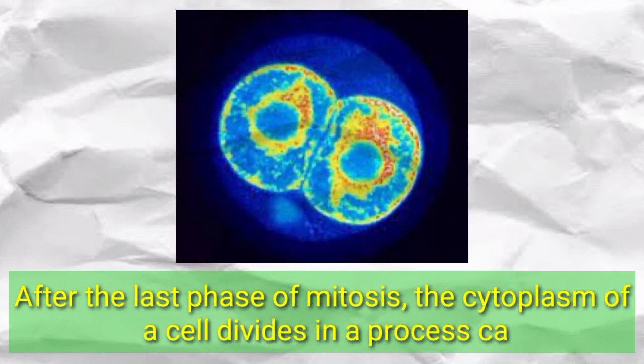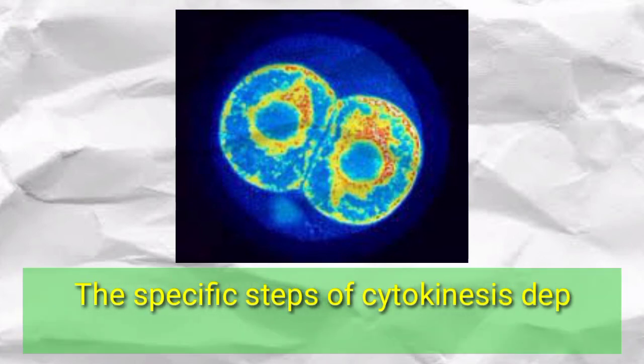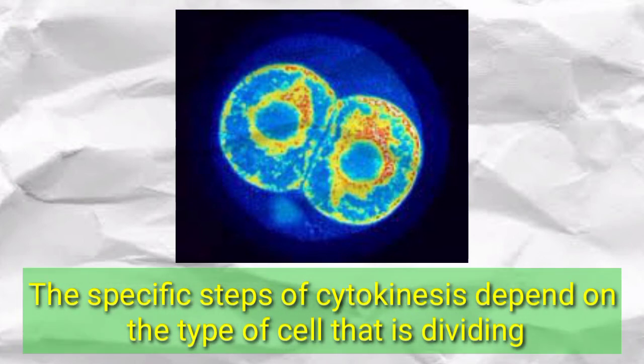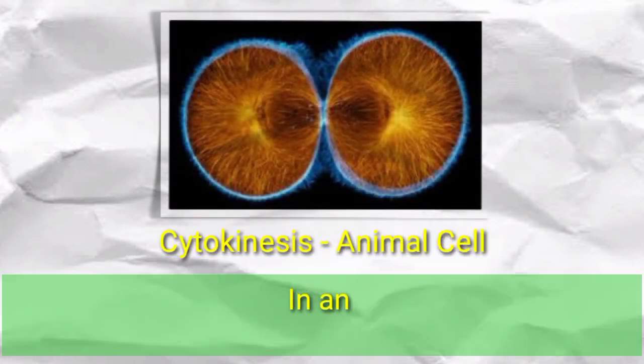After the last phase of mitosis, the cytoplasm of the cell divides in a process called cytokinesis. The specific steps of cytokinesis depend on the type of cell that is dividing. Cytokinesis, animal cell.